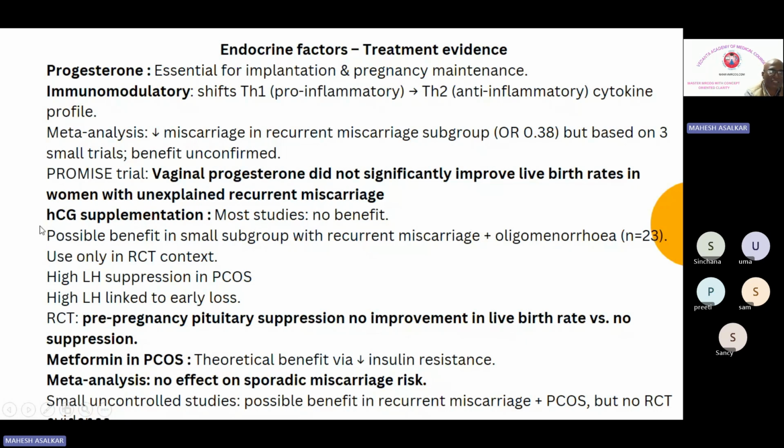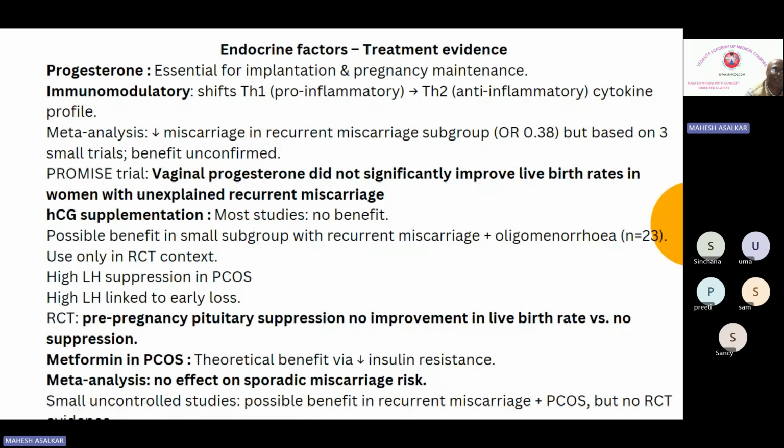Okay, hCG supplementation, no benefit. Then pre-pregnancy pituitary suppression, no improvement in the live birth rate. Metformin in PCOS, theoretical benefit. Meta-analysis, no effect on sporadic miscarriage risk. So overall, there is not much you can say about a recommended treatment for this endocrine factor.